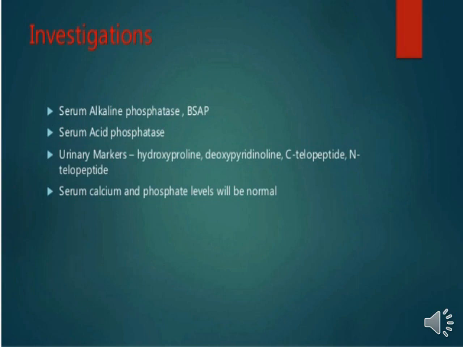Besides that, there are also different imaging investigations available: X-ray of the affected part of the bone, CT scan of the affected area, and MRI. These three imaging investigations are helpful for detecting Paget's disease.